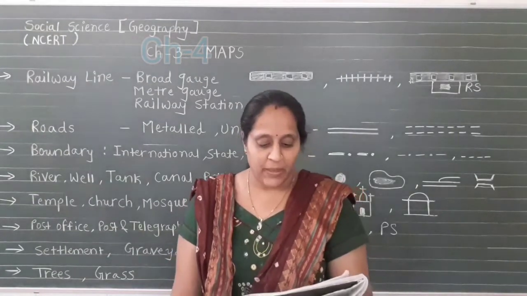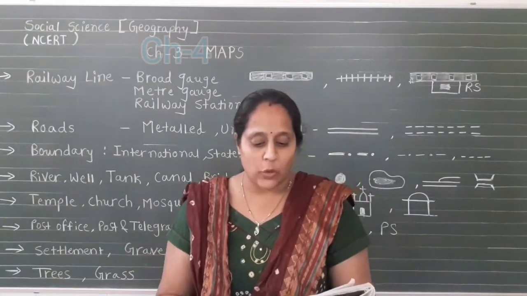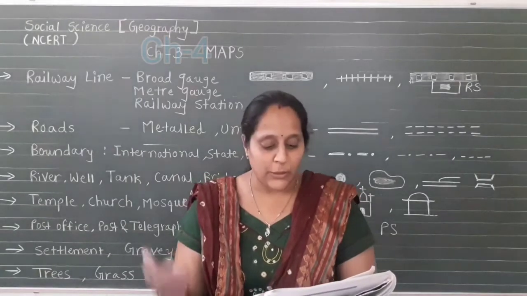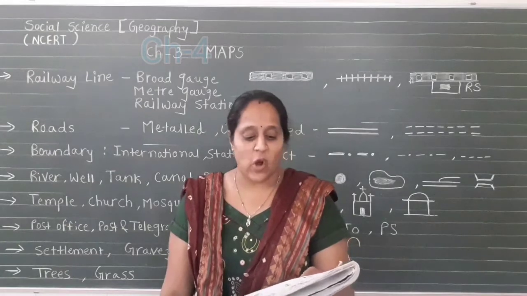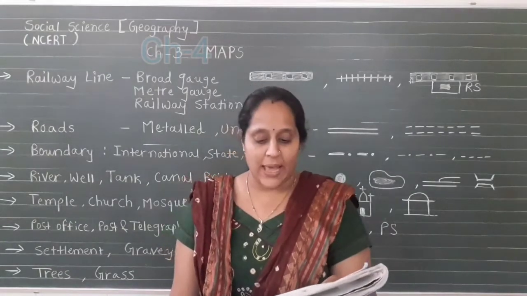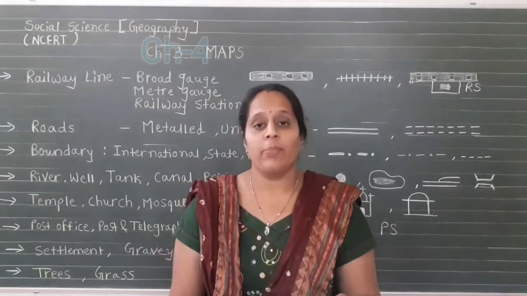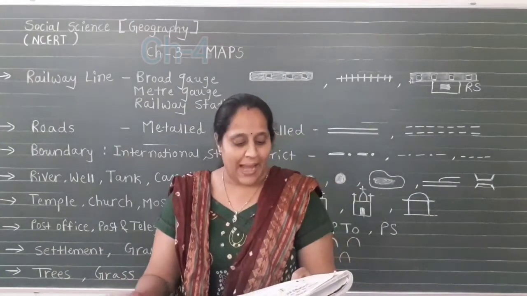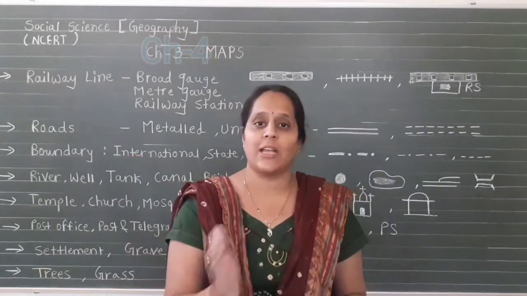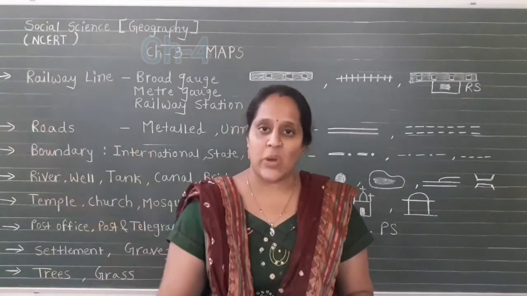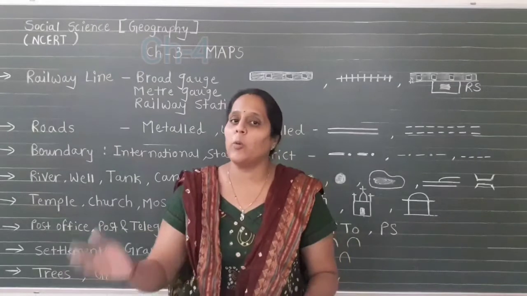For example, suppose you want to go to your friend's house but you don't know the way. Your friend may make a rough drawing to show the way to his house. Such a rough drawing is drawn without any scale and it is called a sketch map. Many times you show the direction of a place to any stranger, at that time you are using a sketch also.